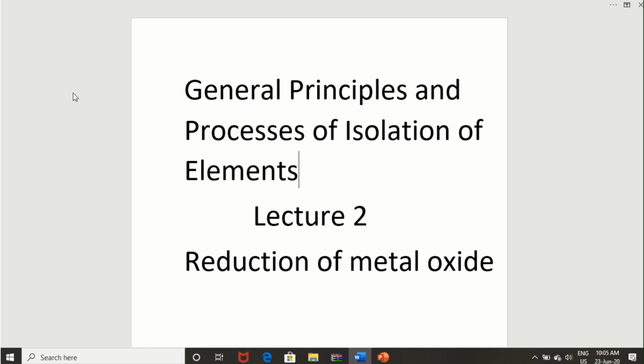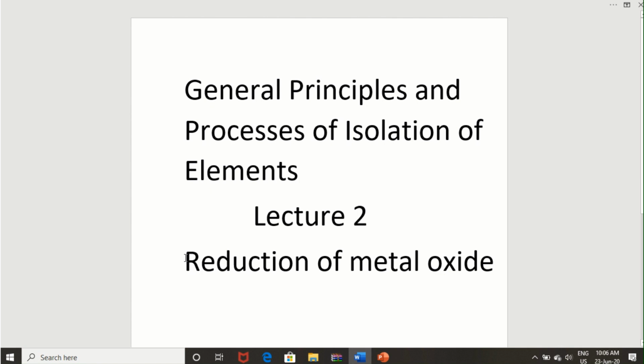Afterward we had discussed extraction of metal, in which we discussed two parts. One is conversion of ore into metal oxide. It includes calcination and roasting. Both are contrasting processes, and by those processes we can convert ore into metal oxide. And the second part, reduction of metal oxide, is what we are going to discuss here.